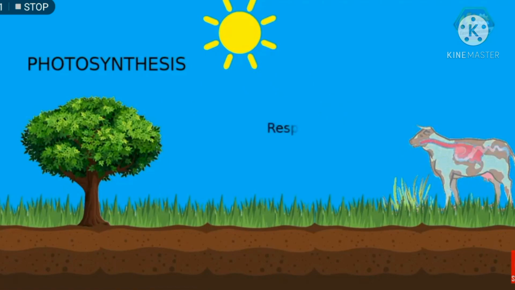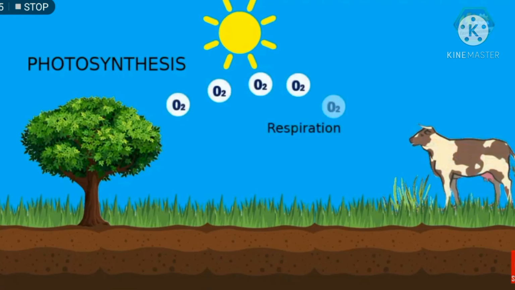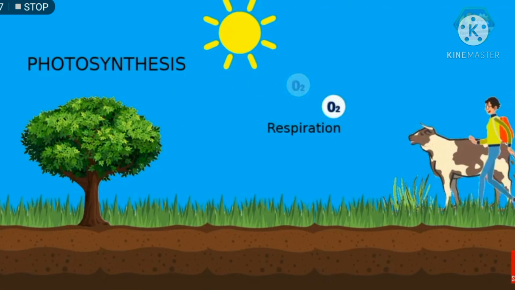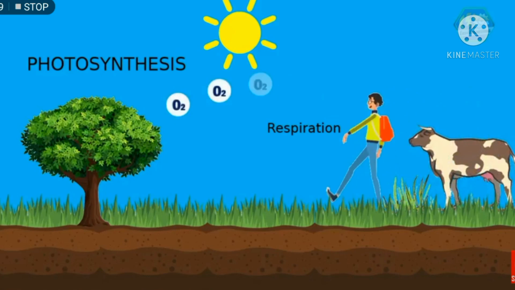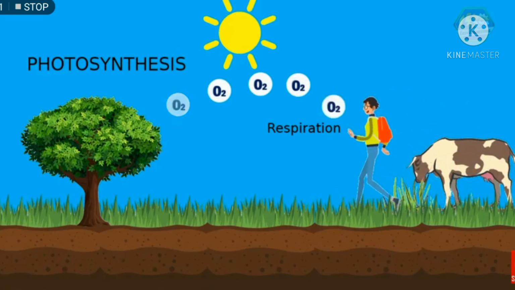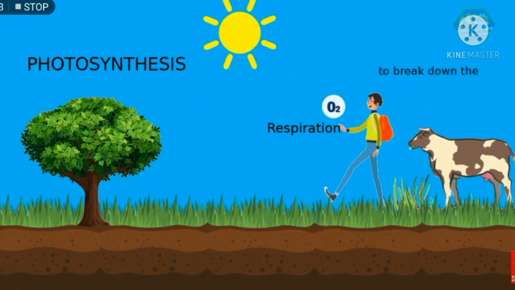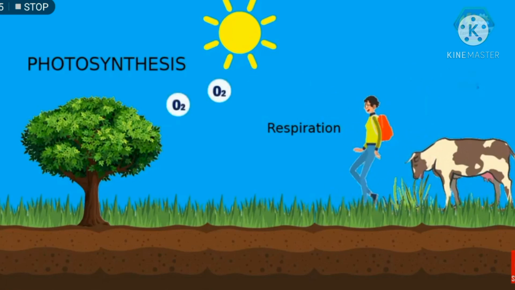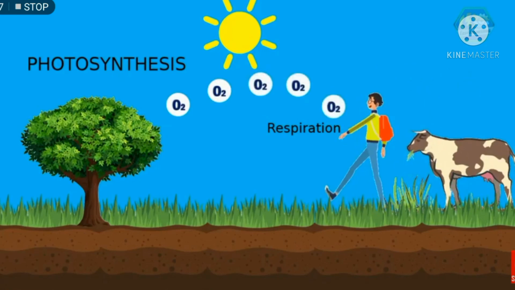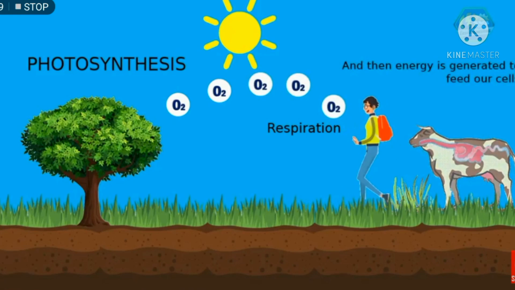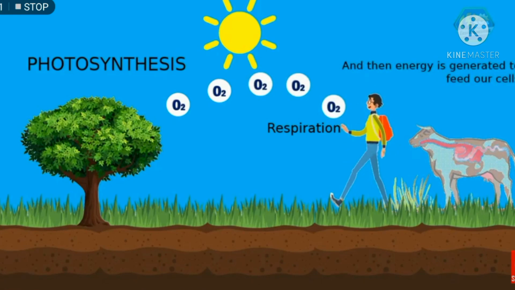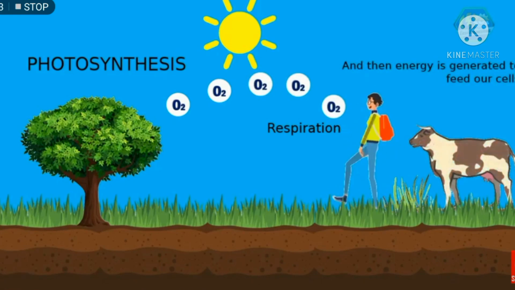And the next process is respiration or breathing. Oxygen which was released by plants is used by us humans, animals, and other organisms. The simple reason why we need oxygen is to break down the simple sugars that our stomach absorbs from eating, and then energy is generated to feed our cells and to sustain ourselves, like doing our everyday activities.